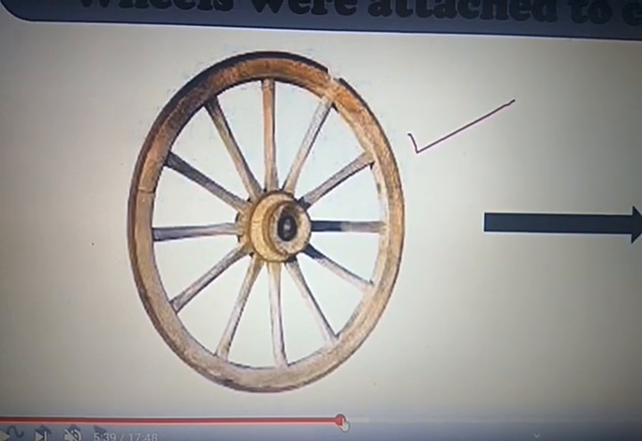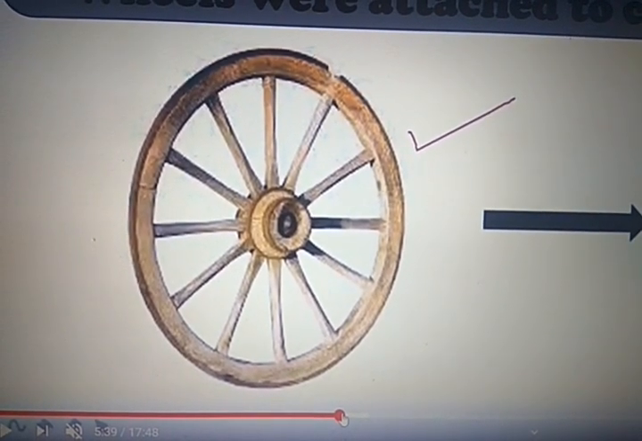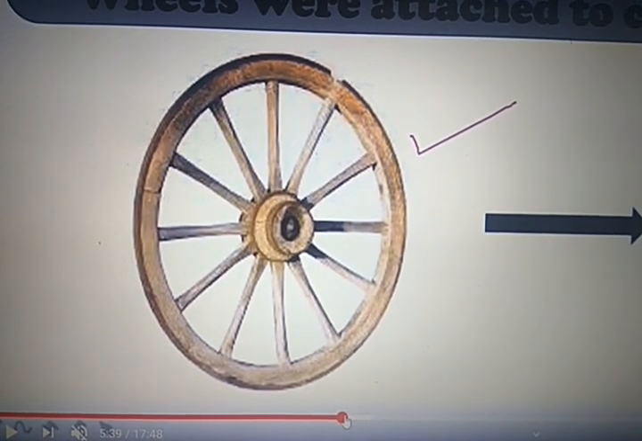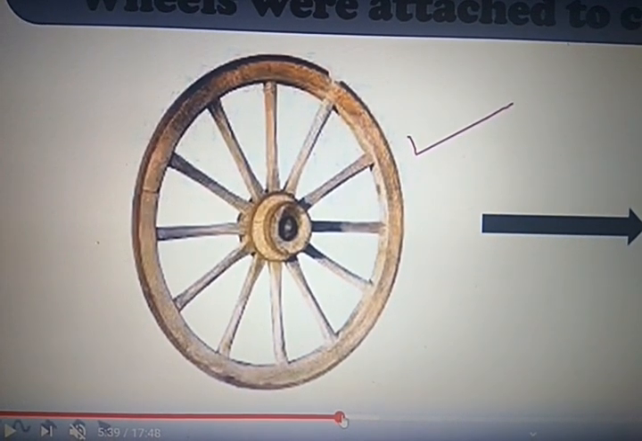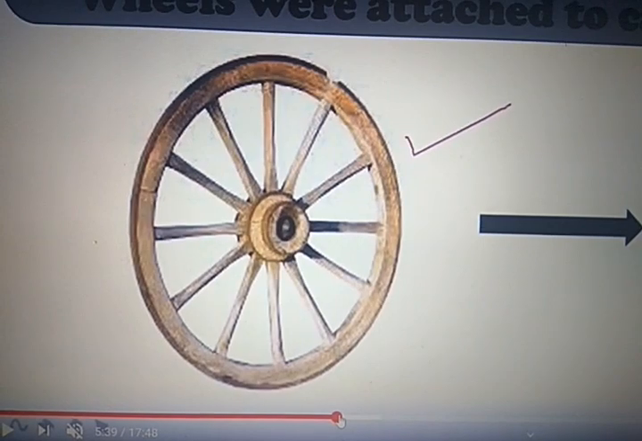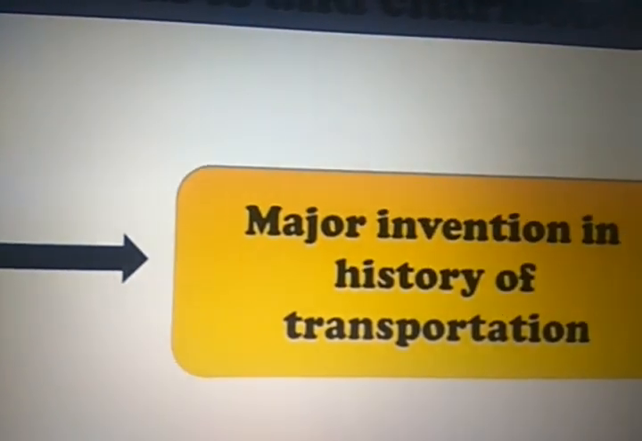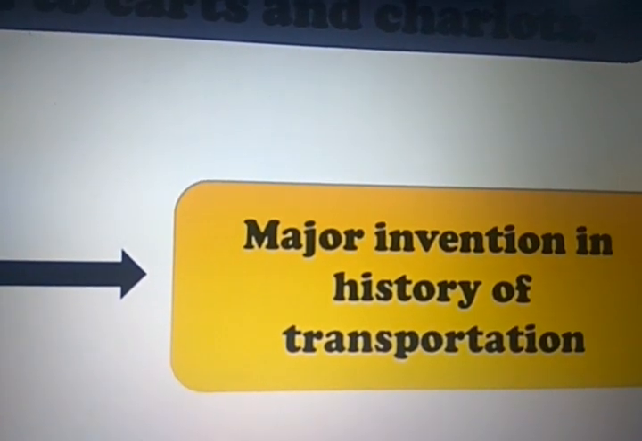Students, you see this picture, wheel. A wheel was invented in 3500 BC, that is 5500 years ago. The first wheel was made from wood. Wheels were attached to carts and chariots. Here you see, it is the major invention in the history of transportation.